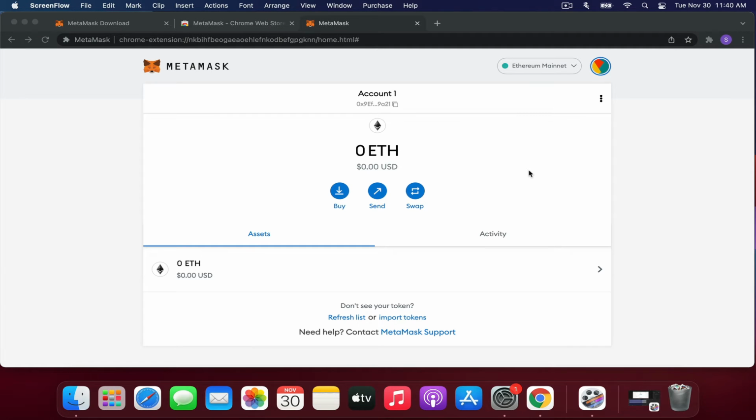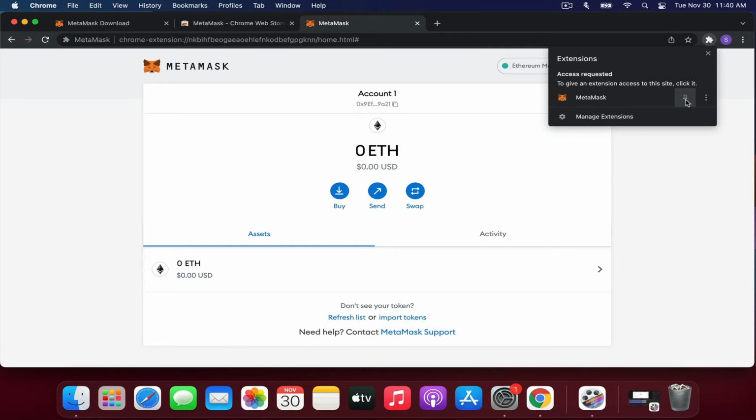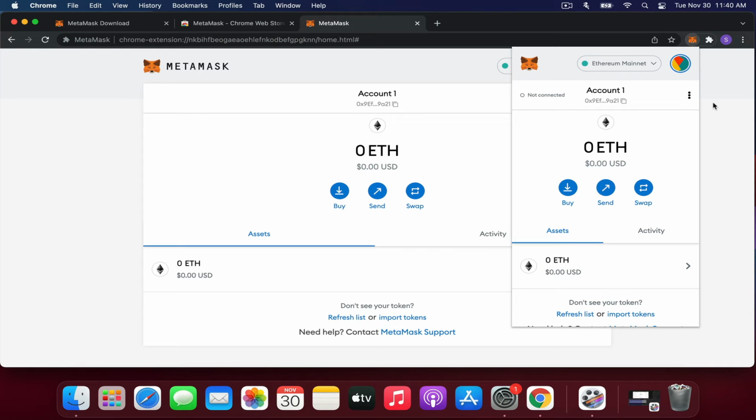Now that we've installed Metamask in Chrome, we should enable the Metamask browser pop-up. We click on this little puzzle piece here, and then click on the little thumbtack icon, which stickies Metamask into the browser. You'll now see this little fox icon. Clicking on this will bring up the Metamask pop-up. The Metamask pop-up makes it easy to interact with DeFi protocols.